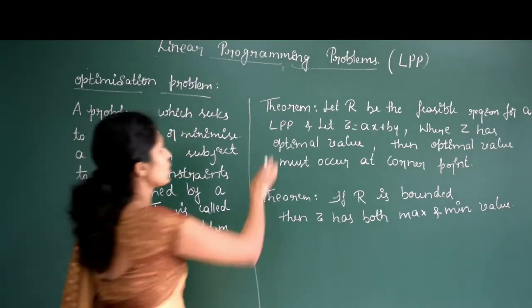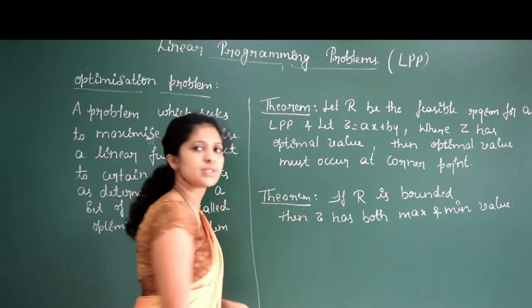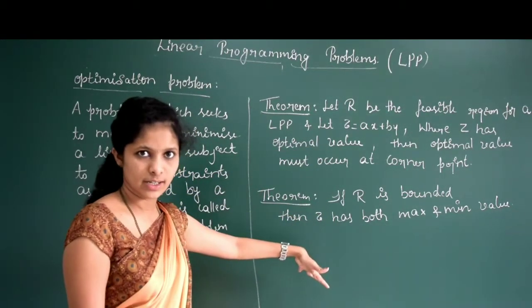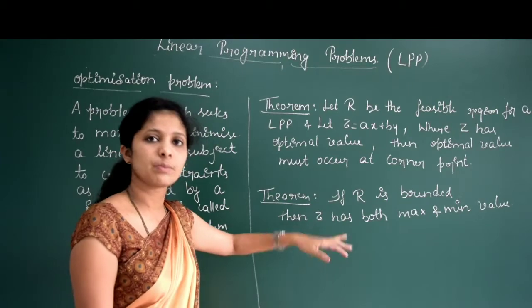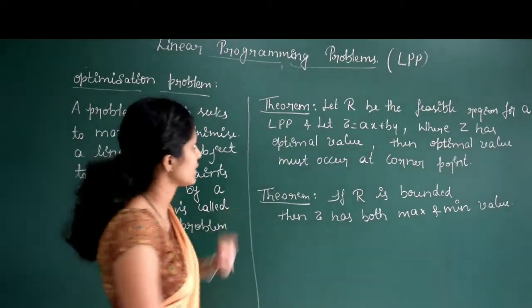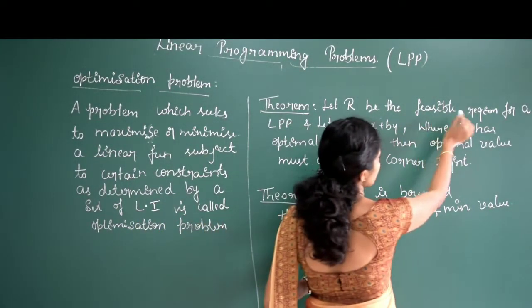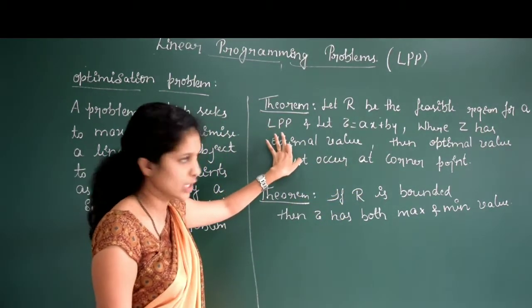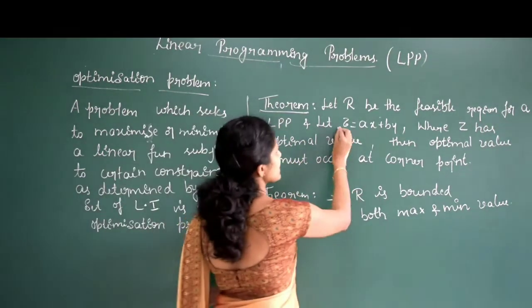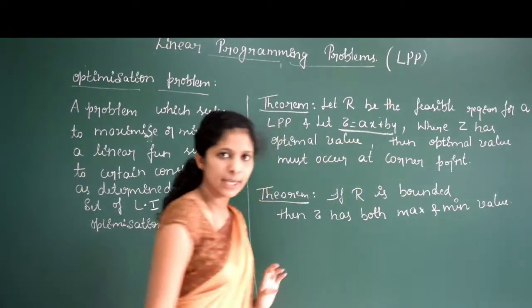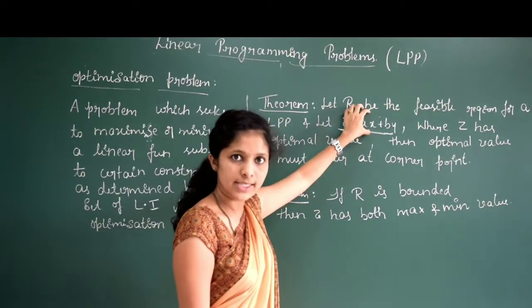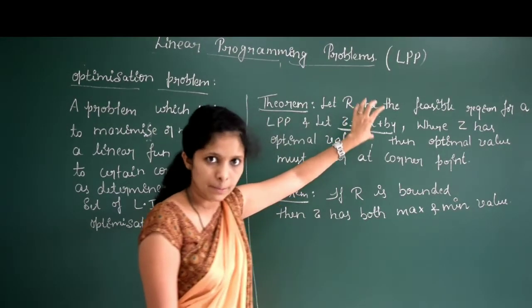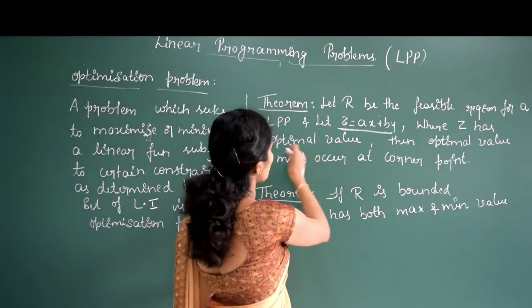Now we will see about the theorems. Here two theorems are given, only the statement is there, no proof. Actually proof is not necessary also. By using these two statements we can solve the problems. Just we'll read it. Let R be the feasible region, I mean R is the solution region for a linear programming problem, and let Z is equal to ax plus by. So this is the objective function. This should be maximized or minimized.